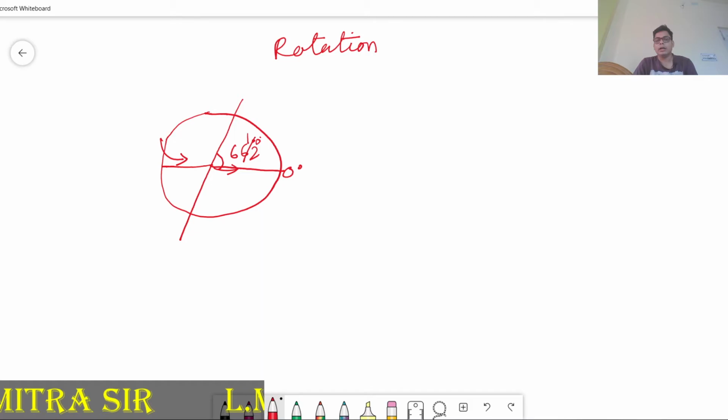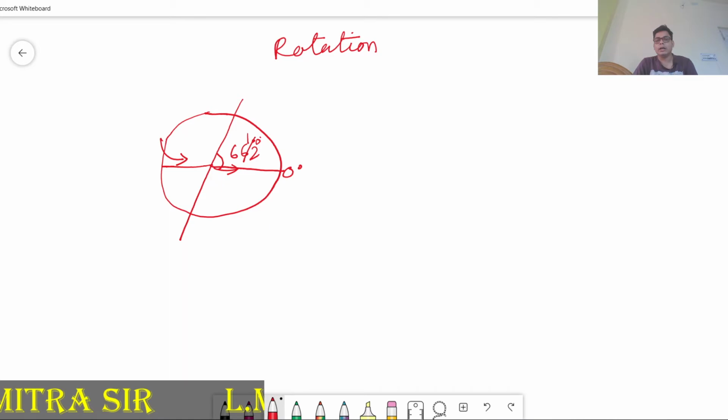So due to the movement of the Earth from west to east, the sun rises in the east. If the movement were east to west, the sun could rise from the western side. So this could happen. These are the main points.